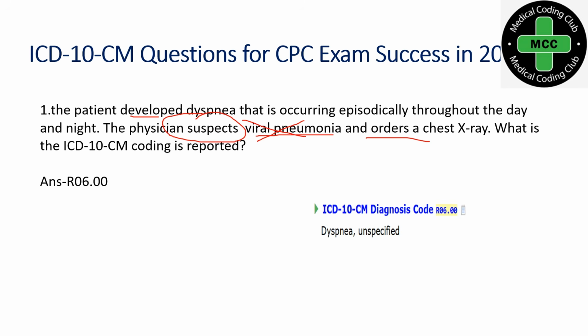So what is the symptom here? The patient has developed dyspnea, so we will be coding for dyspnea alone. The correct code would be R06.00. Dyspnea code you have to code. In the options you can see the viral pneumonia code. Please do not choose the viral pneumonia code, since it is clearly documented as suspect. Suspect medical conditions will not be taken as a confirmed diagnosis. Let's see the next question.